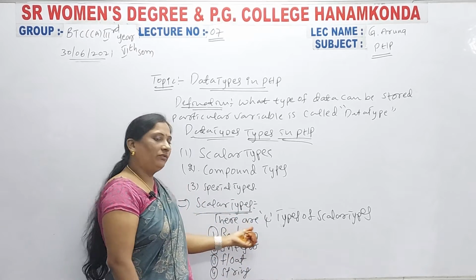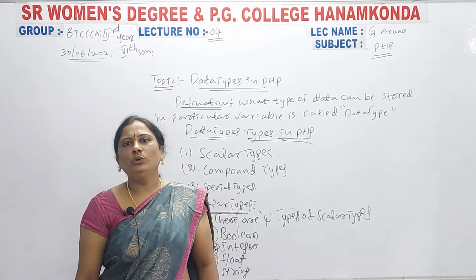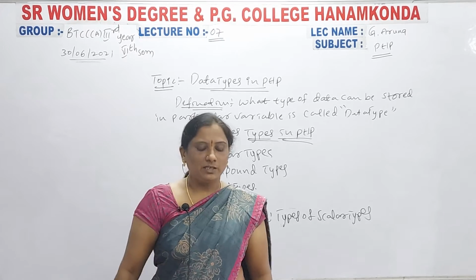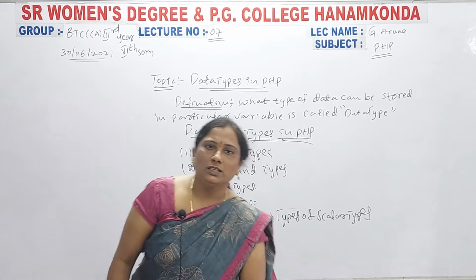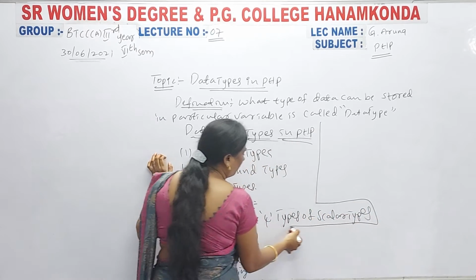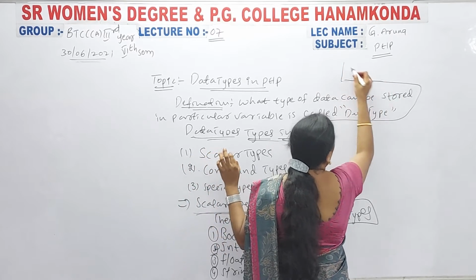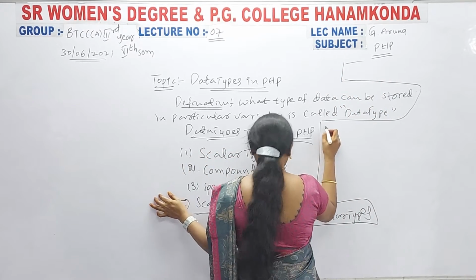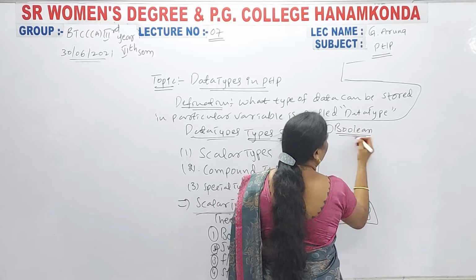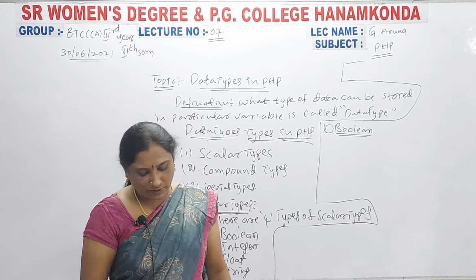Okay, then first, the Boolean data type. You don't know the Boolean data type, you don't know its definition, and you don't know for which purpose it is used. So first you have to write about the Boolean data type. After this definition, you have to write the heading. First one, Boolean data type definition.